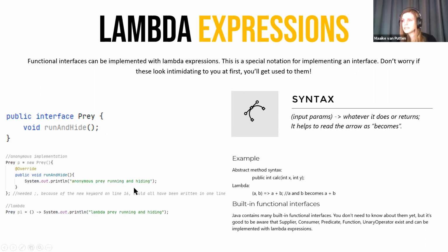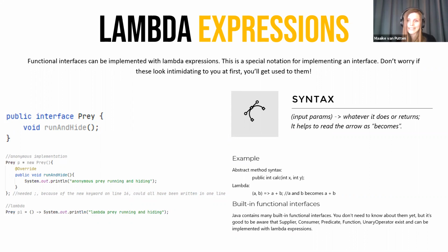It's just an anonymous implementation, and it's a few lines. Here you see that they say Prey p equals new Prey. We open a curly bracket and we close one over here. And then there's this really weird thing: we need a semicolon over here because this is actually considered one line. So Java just thinks this is a one-line statement, so we need to end the line with a semicolon like we are used to. And then in here, I'm just going to say @Override, and I'm overriding the method. And then we have an anonymous implementation.